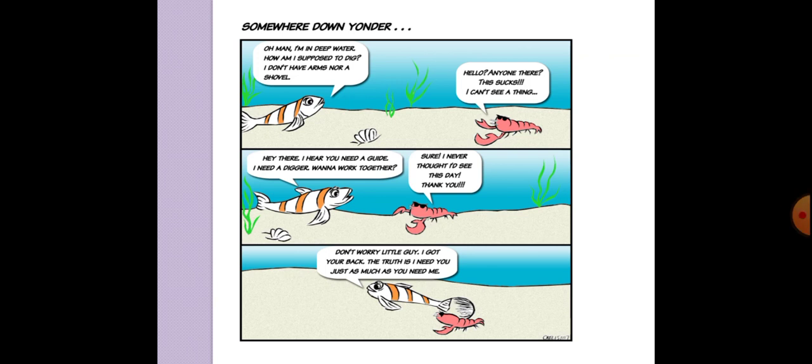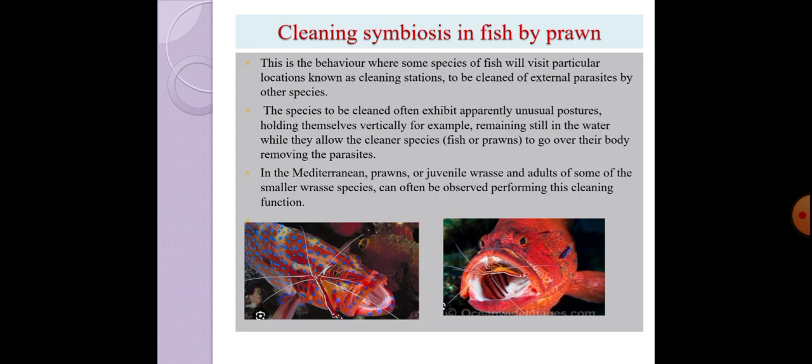The fish is asking for someone to help her dig the burrow, while the shrimp is asking for help because he has very poor eyesight. So both of them become friends and they live together. That is called mutualism. Both the interacting partners are getting benefited.